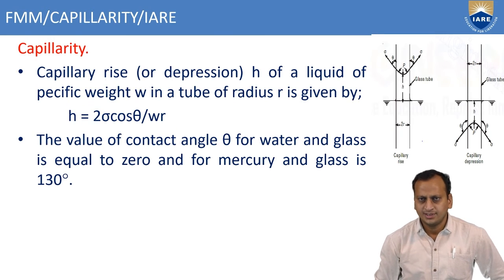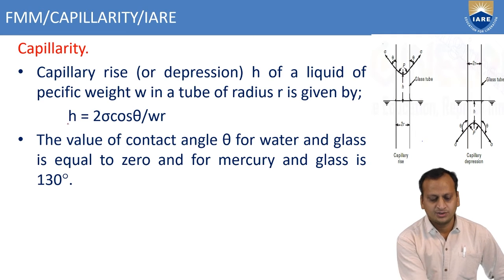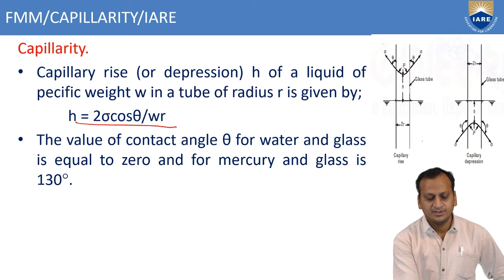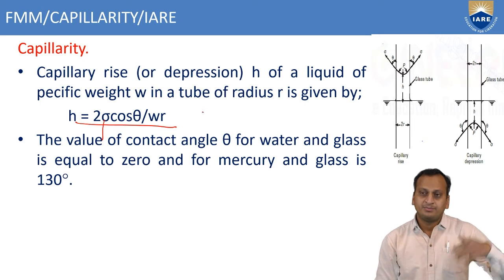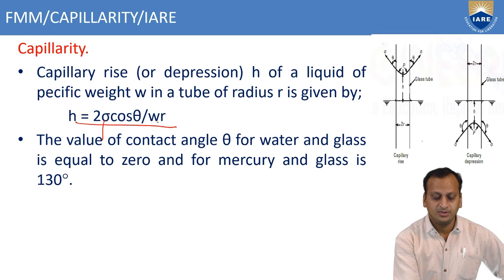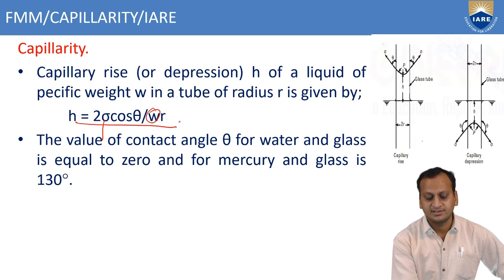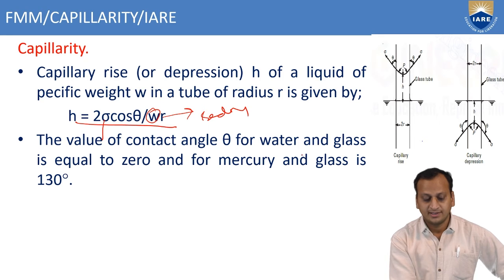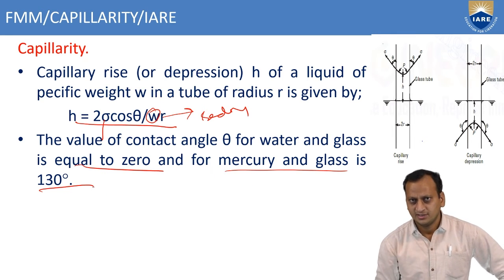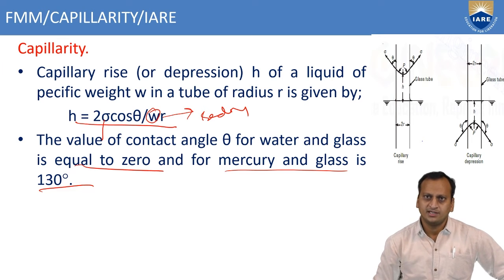Now you can see H can be described as 2 sigma cos theta by wR, where sigma is surface tension, and theta we can find after dipping into the liquid. W is the specific weight and R is the radius of the tube. The value of contact angle theta for water and glass is 0, and for mercury and glass it is about 130 degrees. So this is about capillarity.